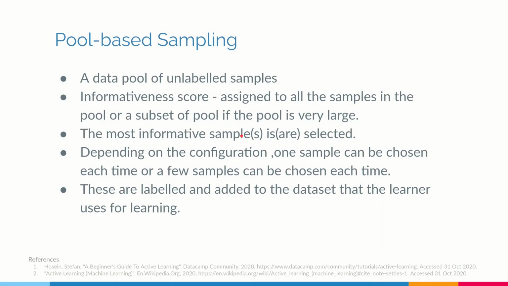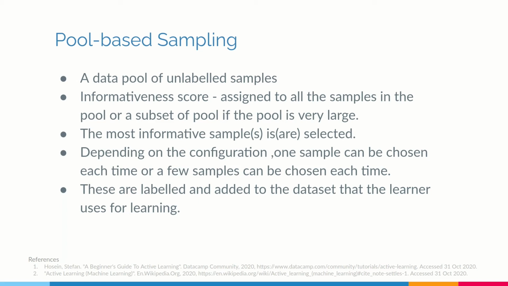So in the pool based sampling, an informativeness score is assigned to all samples in the pool, and either the most informative sample or the most informative few samples, probably 5 samples or probably 10 samples will be taken, and these will be added to the labeled set. So let's say initially you have only 10 labeled samples, and there are probably 10,000 unlabeled samples, and in your first iteration after you do the training, you choose 10 of the most informative ones, you label all of them, so it will become 20 labeled samples.